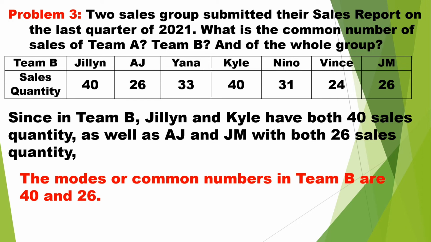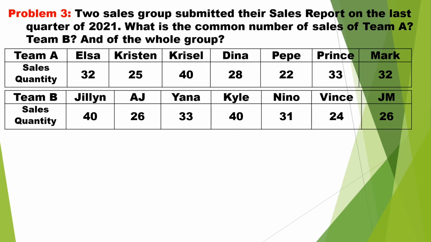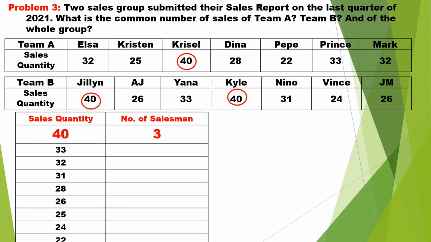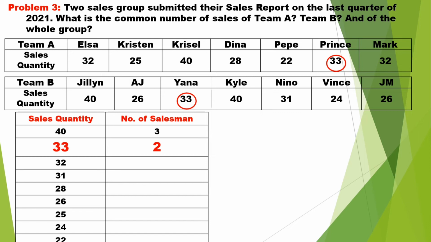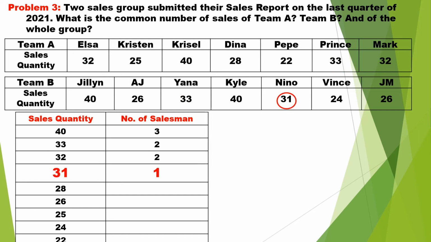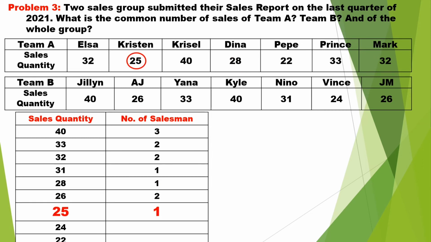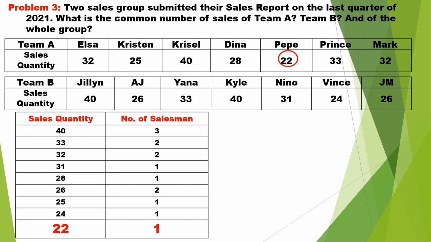To get the mode of the whole group, or combined Team A and Team B, we can represent the whole data by means of a table. Column 1 is the sales quantity data and column 2 is the number of salesmen. 3 salesmen got 40 sales quantity, 2 salesmen for 33 and 32, 1 salesman for 31, 1 salesman for 28, 2 salesmen for 26, and 1 salesman each for 25, 24, and 22.